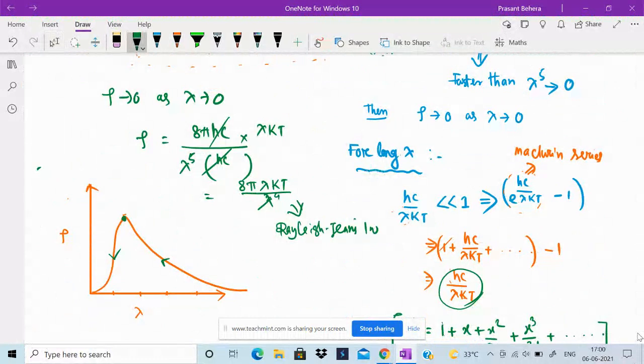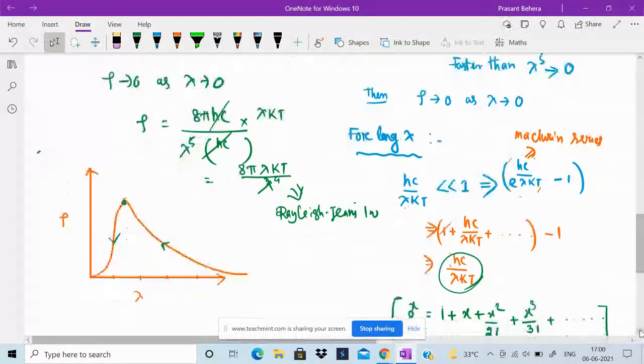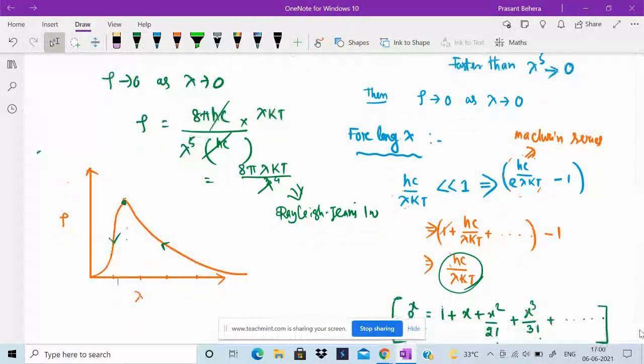When the temperature of the body increases, the intensity increases and reaches a maximum value, and then decreases, tending to 0. This is satisfied by Max Planck on the basis of quantum theory, and this theory also satisfies the Rayleigh-Jeans law of classical physics. This theory also satisfies Wien's displacement law: lambda maximum times temperature is equal to a constant.